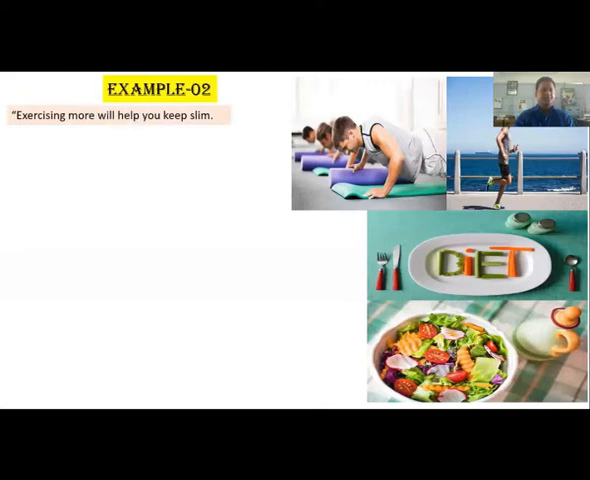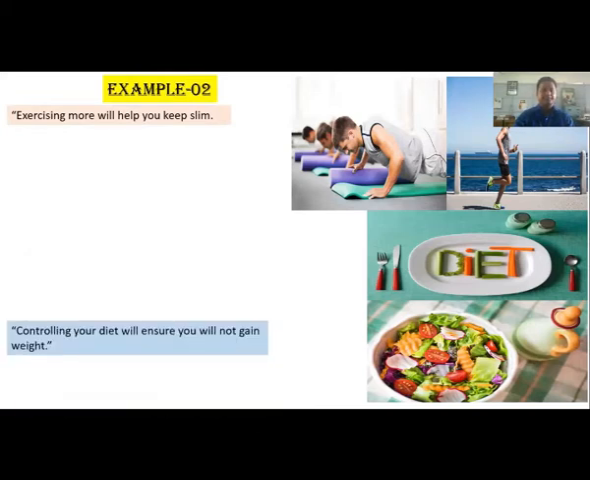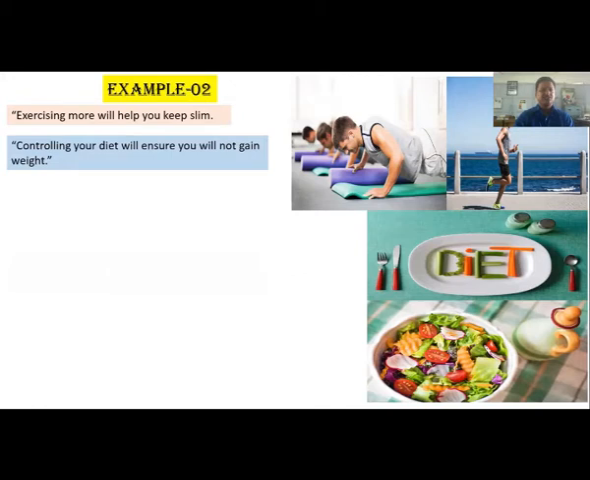Example 2. Here you can see my first sentence. Exercising more will help you keep slim. My second sentence is, controlling your diet will ensure you will not gain weight. So dear students, there are also two sentences here. If you read these two sentences very carefully, you'll see both the sentences express a similar idea. So what we have to do?